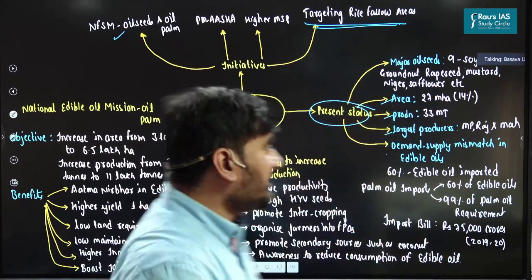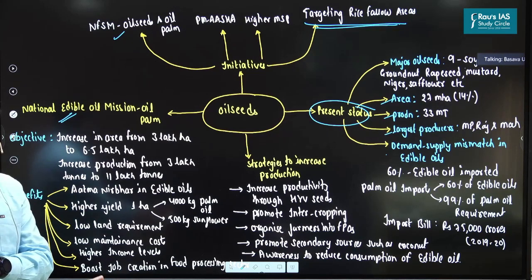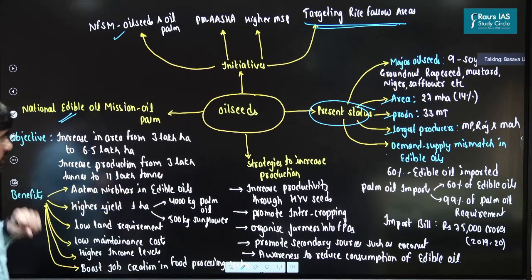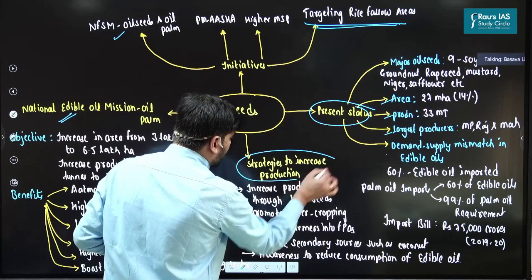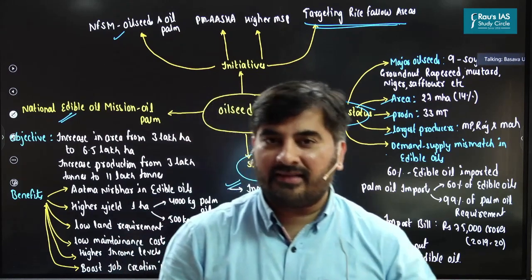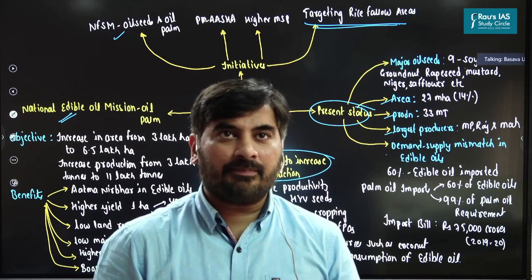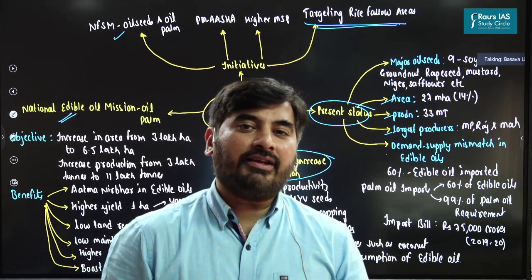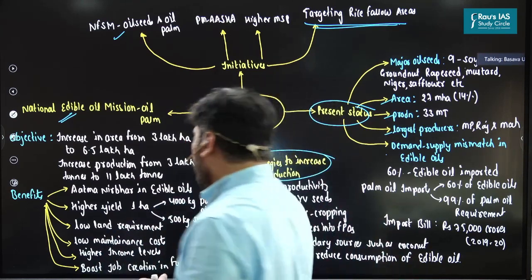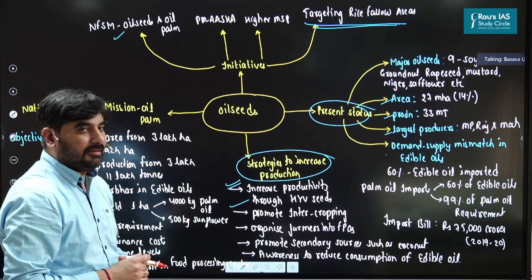Next, we have launched the National Edible Oil Mission, Oil Palm. I hope the details are there. I don't want to explain the things here because it's quite easy for you to understand. Now, what should be done in order to increase the production of oil seeds? First and foremost, the production of rice and wheat in India has increased predominantly because we have come up with high yielding varieties of rice and wheat. Accordingly, we need to promote high yielding varieties of seeds, even for oil seeds. So we need to increase the productivity. Second, we need to promote intercropping, that is cultivating oil seeds with other crops such as rice and wheat.